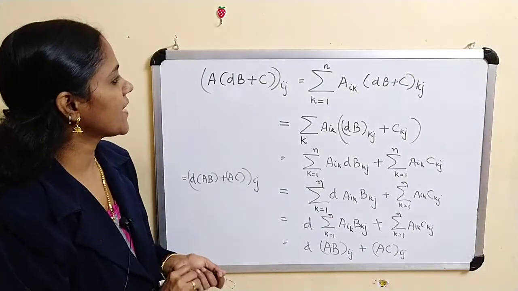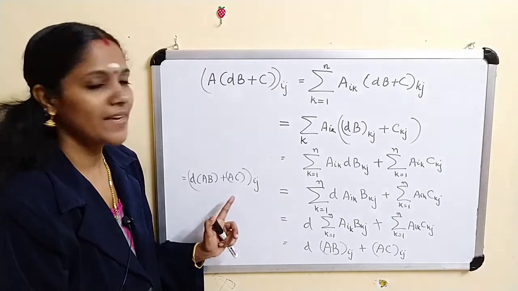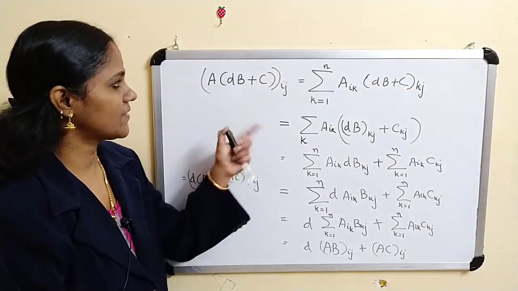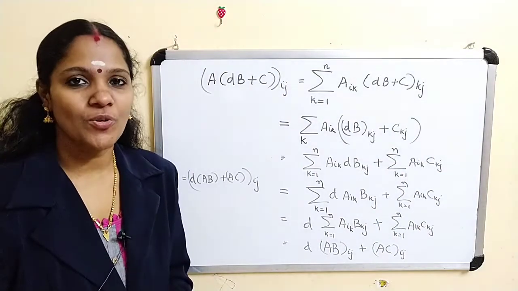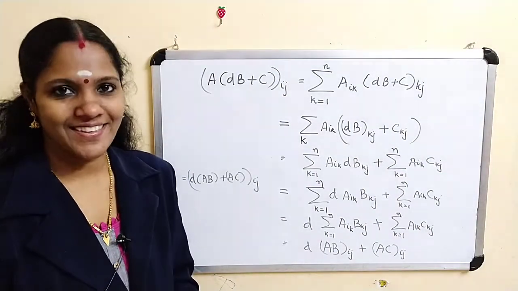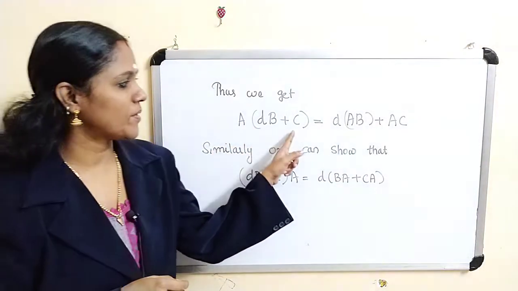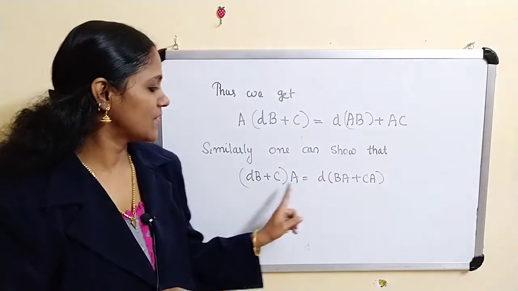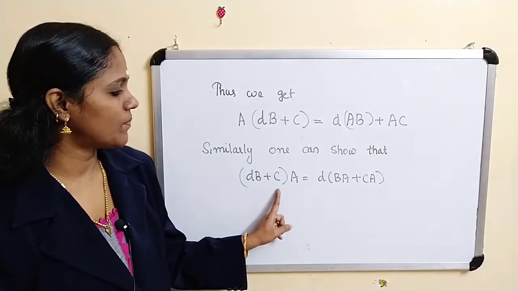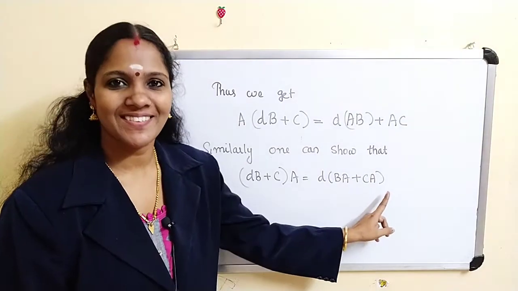Thus we get (A(dB plus C))ij equal to (dAB plus AC)ij. This implies A into (dB plus C) equals d AB plus AC. Similarly we can show that (dB plus C) into A equals d BA plus CA.